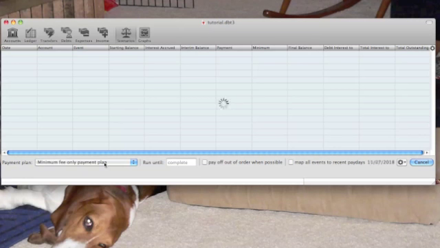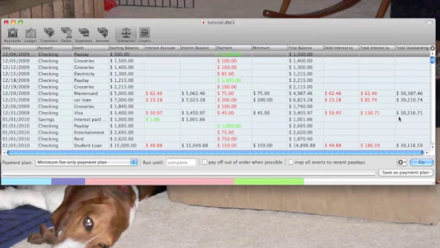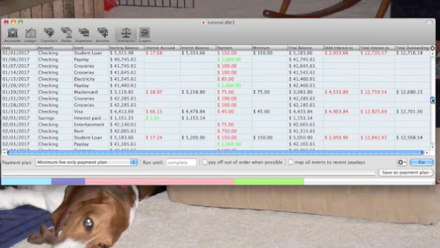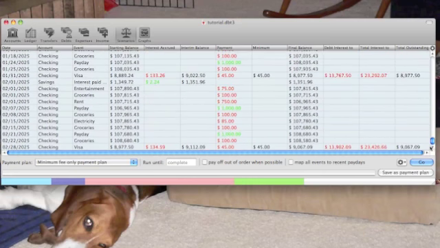And this is the thing that the banks don't really want you to pay attention to when it comes to debt management. They don't want you to think about how long it's going to take you to get out of debt paying the minimum payments. They don't want you to think about the fact that sometimes you can't get out of debt paying the minimum payments if the interest rates are climbing too high, if things are being too difficult. Now let's see how this is doing. I'm stopping the report. I ran it until 2025, so I let this run for 16 years.